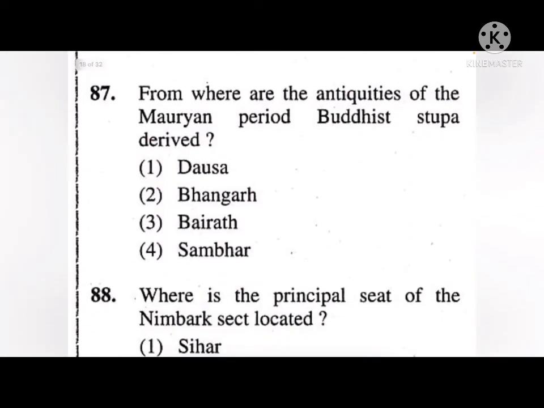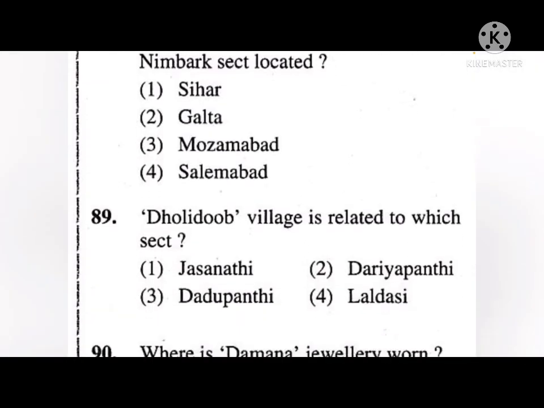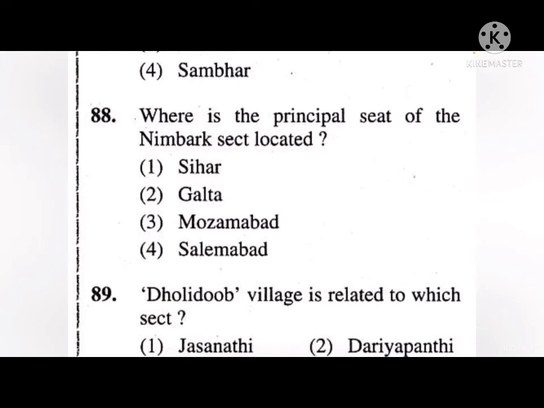Next, from where are the antiquities of the Maurya period Buddhist stupa derived? Okay, so the options are Dausa, Bhangad, Barrett or Sambar. So the correct answer is Barrett, that from Barrett the antiquities of Maurya period Buddhist stupa derived. Next, where are the principal seat of the Nimbark sect located? Okay, so the options are Sihar, Galta, Mozamabad or Salemabad. So the answer is fourth, that is Salemabad.